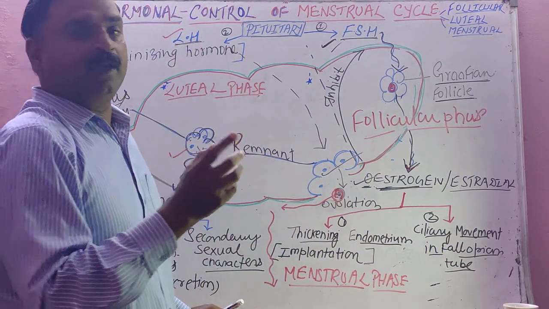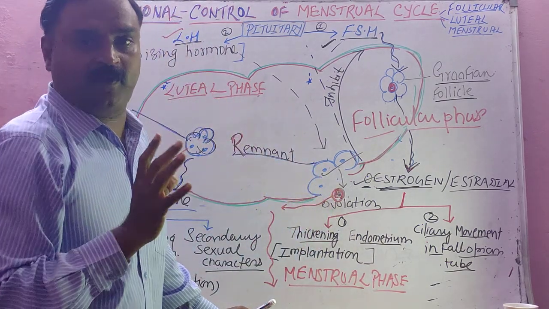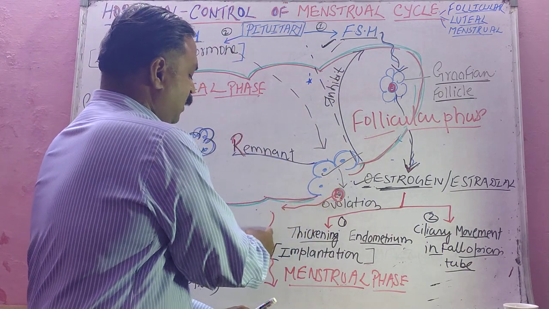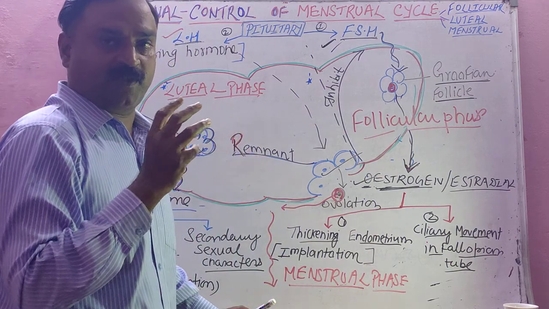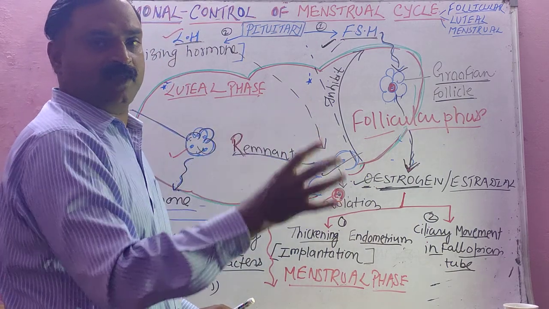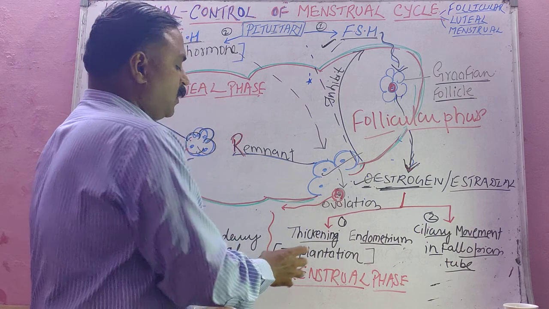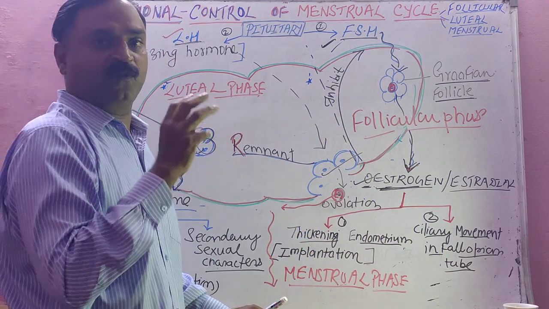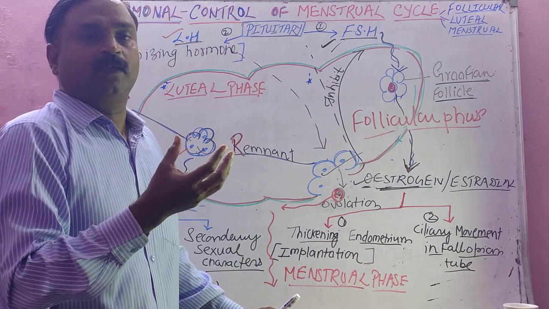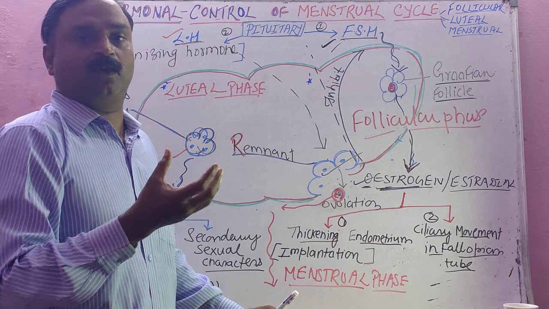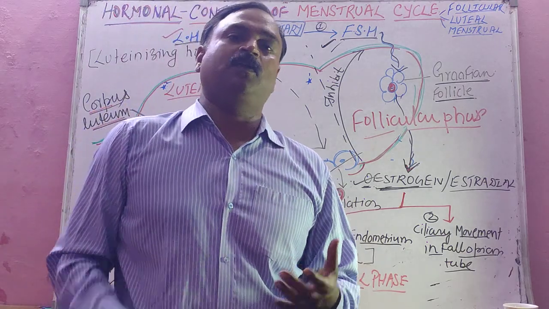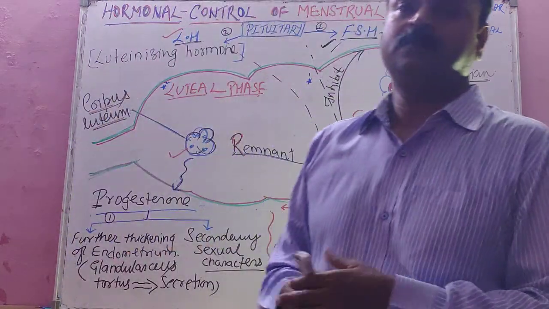In the menstrual phase, if the ovum is fertilized, then implantation will occur, and if the ovum is not fertilized, then this unfertilized ovum will undergo autolysis, and it will break along with the endometrial cells and blood vessels and be given out in the form of blood, and that is menstrual flow. It is also called the weeping of the uterus for the loss of the ovum. This is the biological line. It is also called the weeping of the uterus for the loss of the ovum, isn't it?